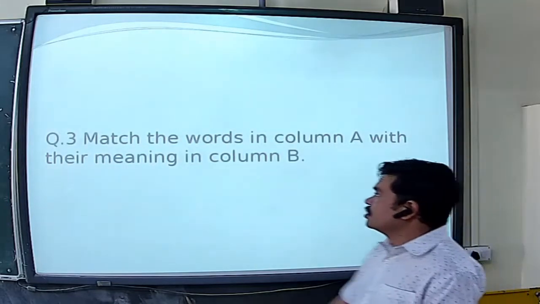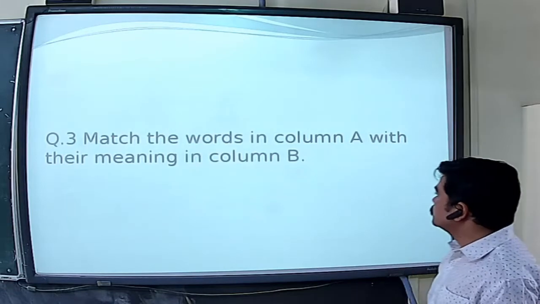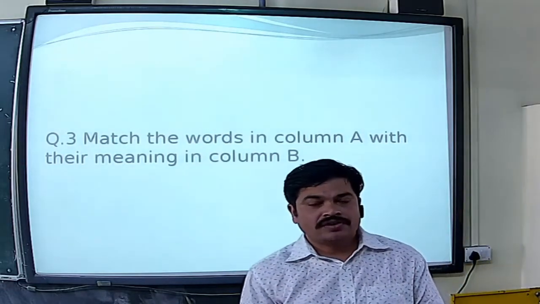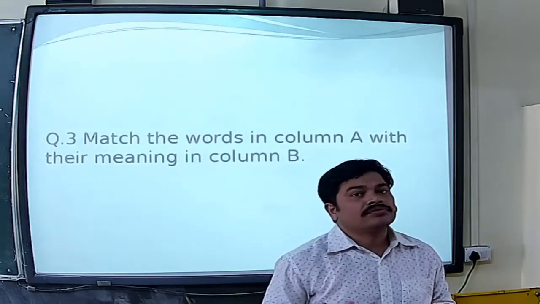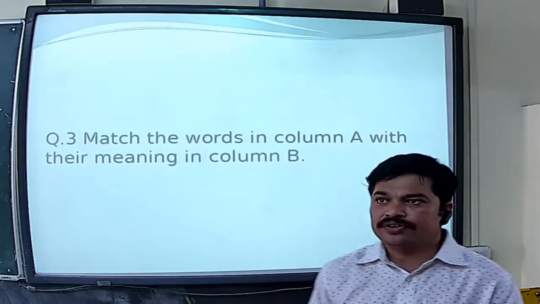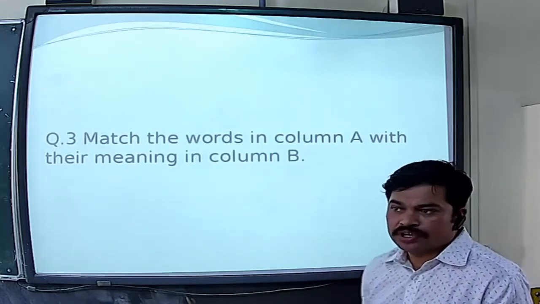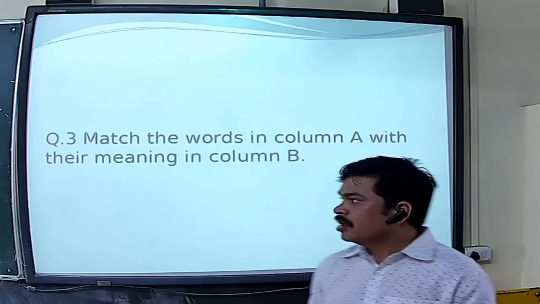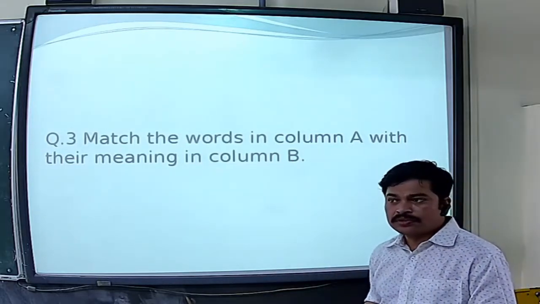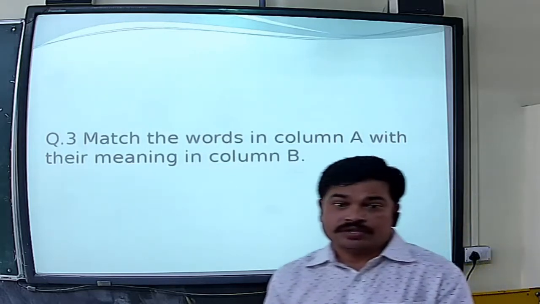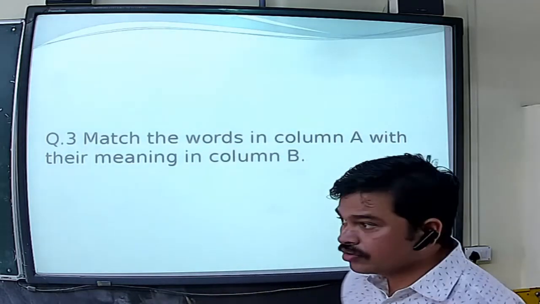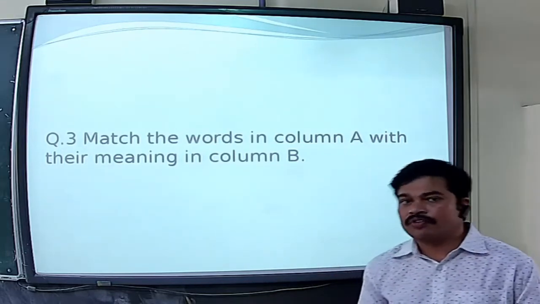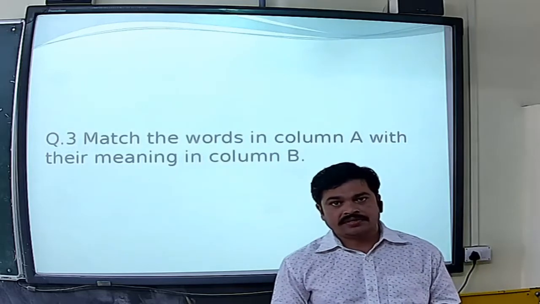See, here, the first is match the words in column A with their meaning in column B. There is no need to write this in your copy. It has already been given in your book. In your fair copy, you only have to write the question answers. I know that you have not got the books till now, so you can write all these things in your rough copy for learning purposes, right?